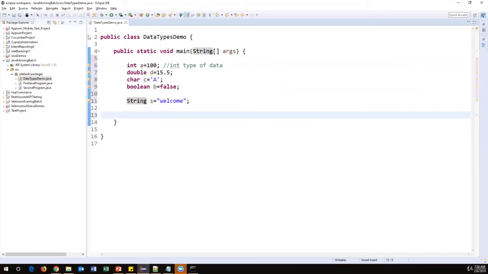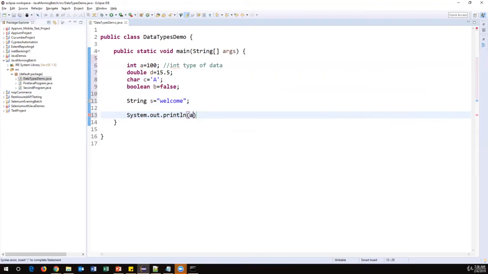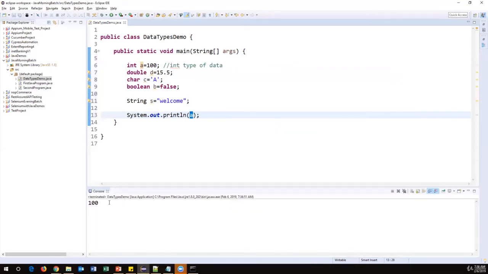Now I want to print the data in my console window as an output. So how we can print is system.out.println, just specify the variable name. Then this statement will go and print the value which is present inside this A. Now when I run this code, it will give you 100.